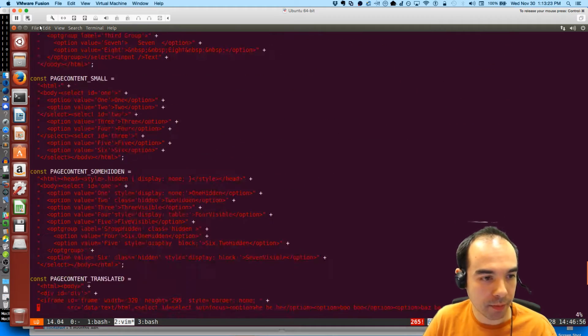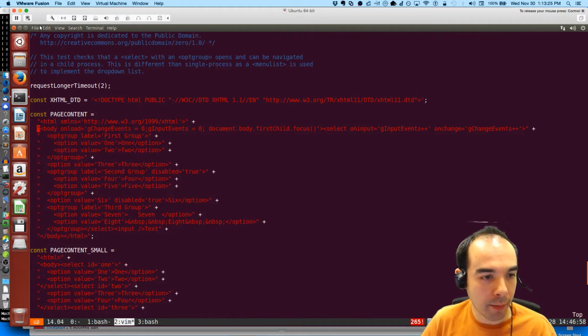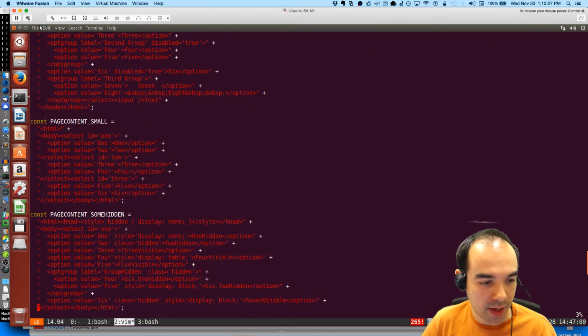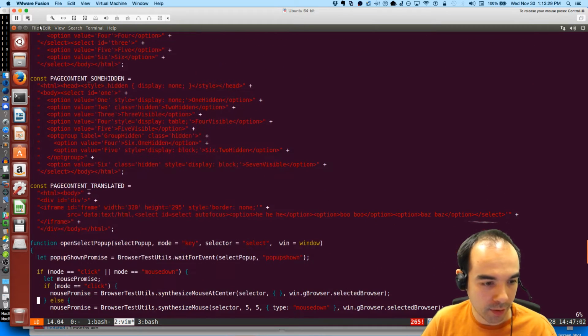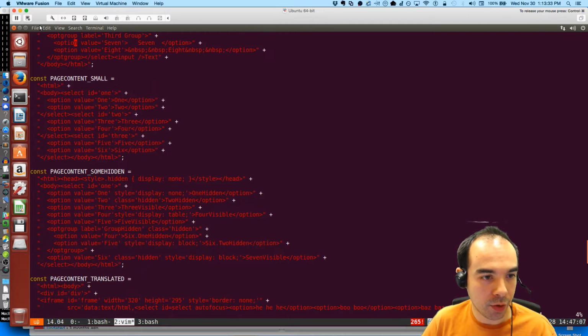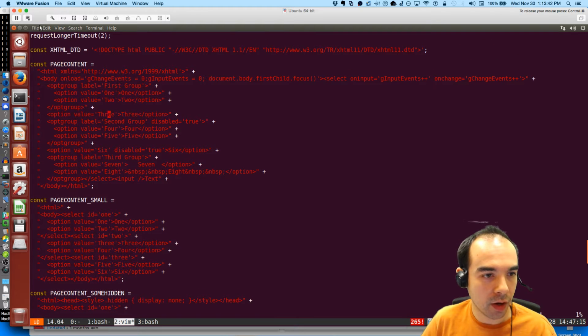Some test in here is failing, and we remember we had that long list, with 48 or whatever, and then we had 2 other selectors. I wonder if it's page content small, although I don't know why. I've only got 1 and 2 in here. It could also be this one, first group, 3, second group.